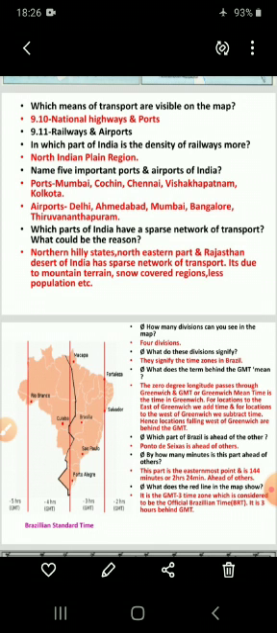Understood? So these are the geographical regions for which the northern part of India, the northern hilly states, the northeastern part and the Rajasthan desert of India have a very sparse network of transport. Understood? So it is due to mountain terrain, snow covered regions and less population. So that is why they have a sparse network of transport. Understood? Now next we will discuss the time zone.